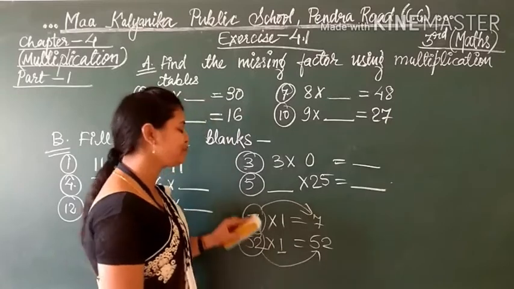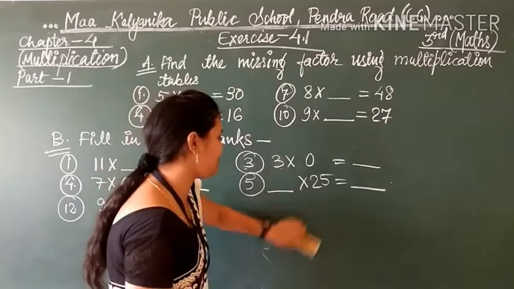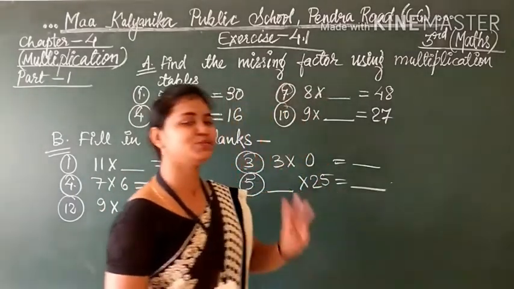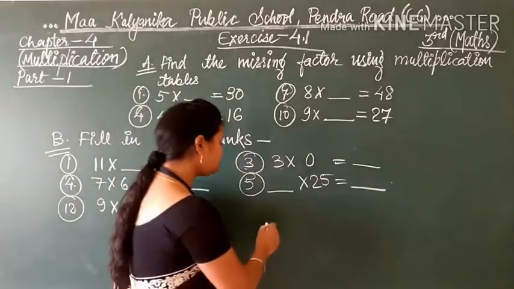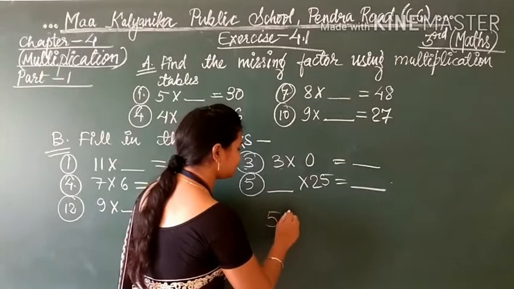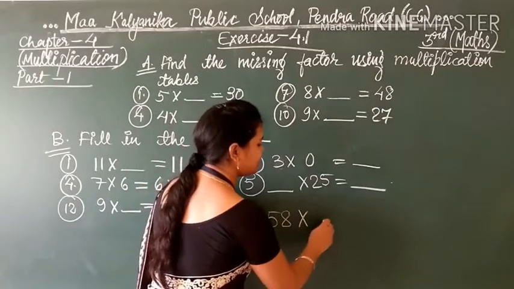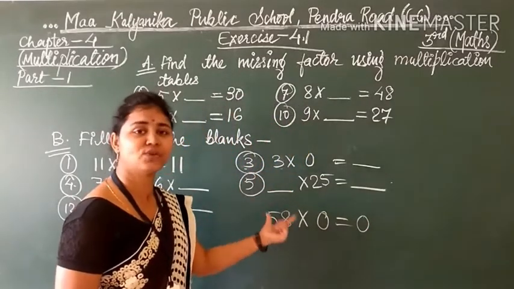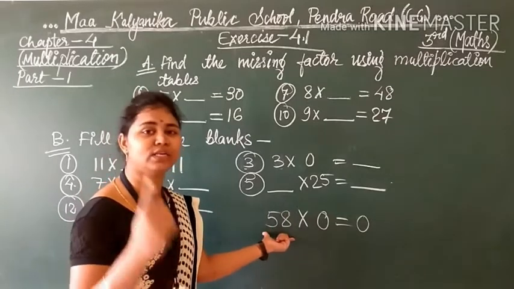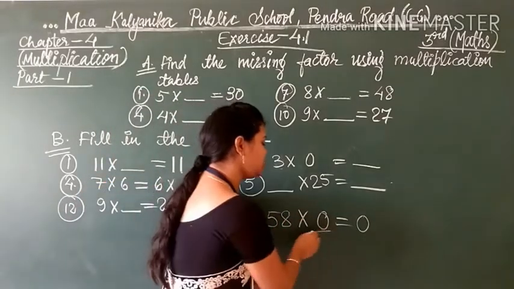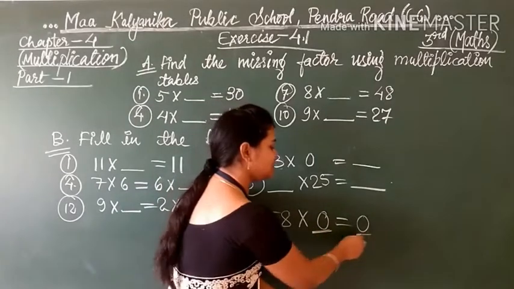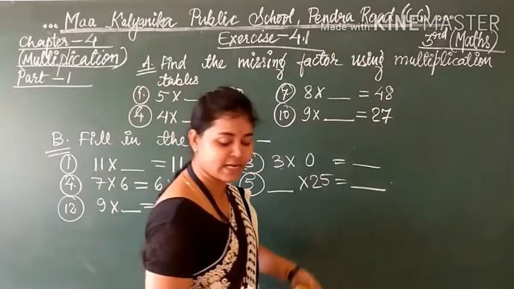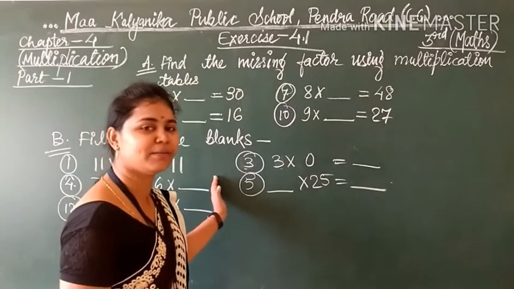See, is it visible here? Yes. So if any number is multiplied by 1, the answer is the number itself. Okay students? Now moving to the third fact. The third fact is that when any number like 58 is multiplied with 0, the answer is 0. If you take a 1 digit, 2 digit, 3 digit, 4 digit, whatsoever number, when you multiply with 0, the answer will be 0. So remember this fact. It will be easy for you to solve the problems related to it in chapter number 4.